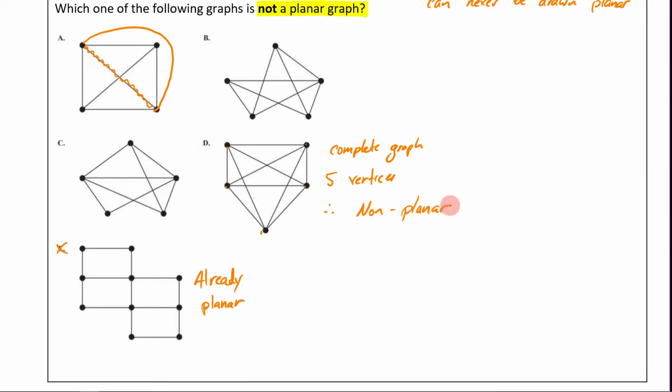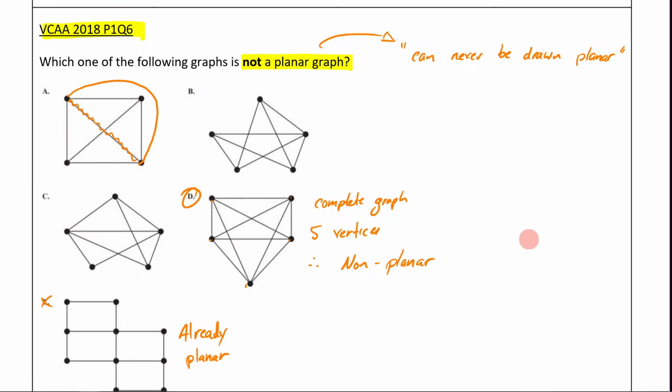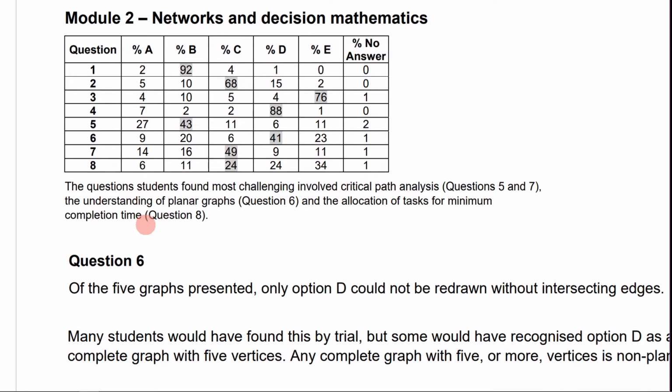And that's just using that little definition that we were given. I think that's the best way to approach this question. And the reason I know it's the best way and a helpful hint is because if we come to the examiner's report, we can look at something. So this is question 6. As you can see, 41% of people got D as their correct answer. So this question wasn't really well done, and VCAA actually makes a note of it in their report here.